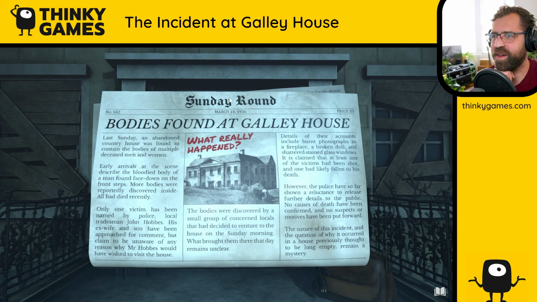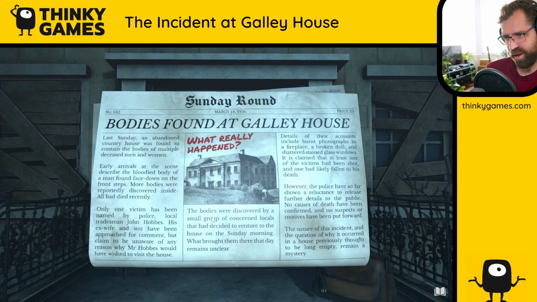Cool. So, Sunday round, March 14th, 1936. Bodies found at Galley House. Last Sunday, an abandoned country house was found to contain the bodies of multiple deceased men and women. Early arrivals at the scene described the bloodied body of a man found face down on the front steps. More bodies were reportedly discovered inside. All had died recently. Only one victim has been named by the police, a local tradesman, John Hobbs. His ex-wife and son have been approached for comment, but claim to be unaware of any reason why Mr. Hobbs would have wished to visit the house.